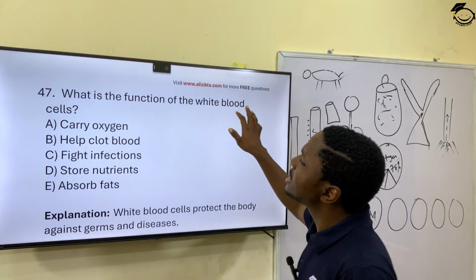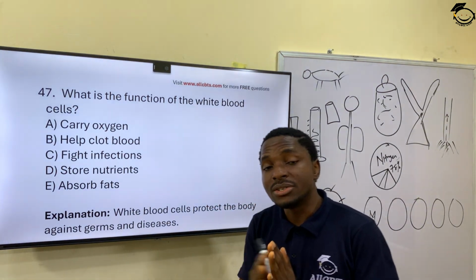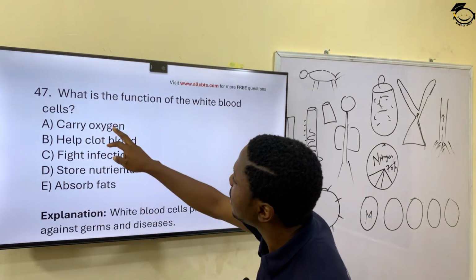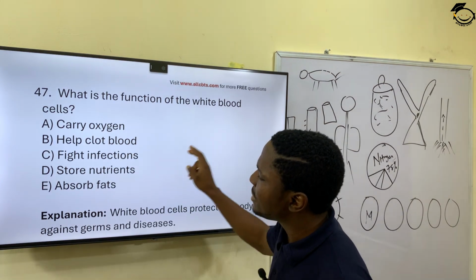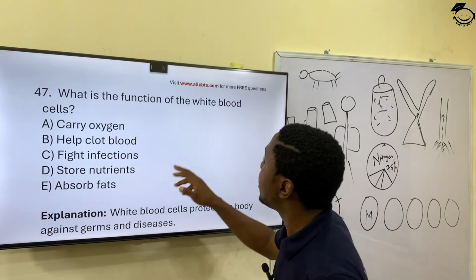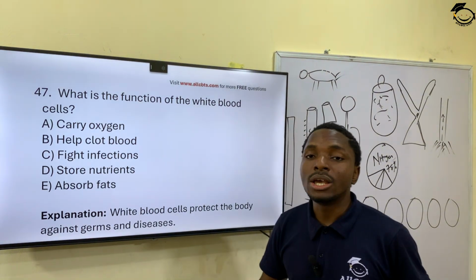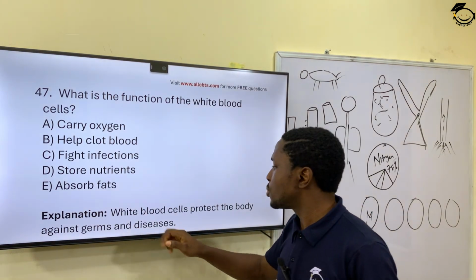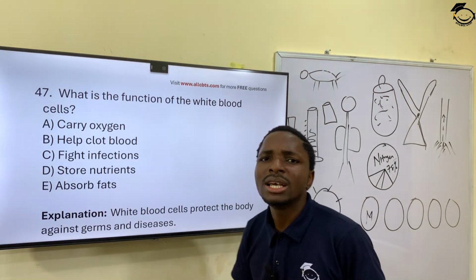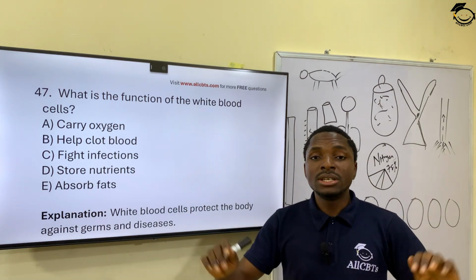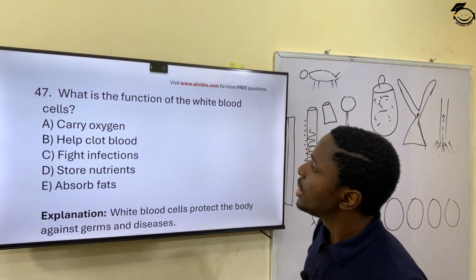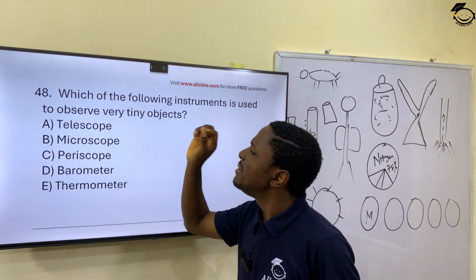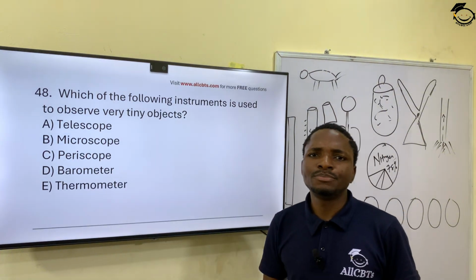Question 47. What is the function of the white blood cells? We've been discussing the red blood cells. What is the function of the white blood cells in the body? You have A, carry oxygen, helps clot blood, fight infection. Yes, the white blood cells are like the body's soldiers. They help you to fight external invasion, to fight infection. So white blood cells protect the body against germs and diseases by fighting what? Infections.